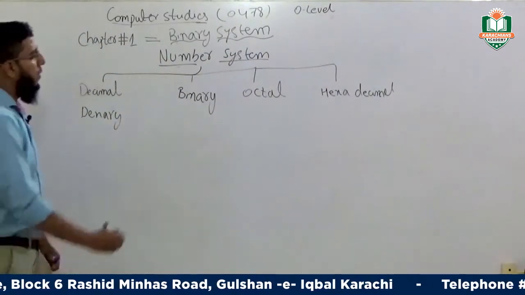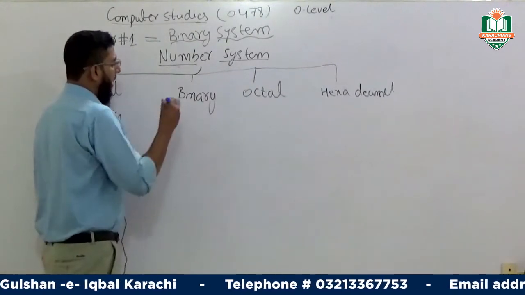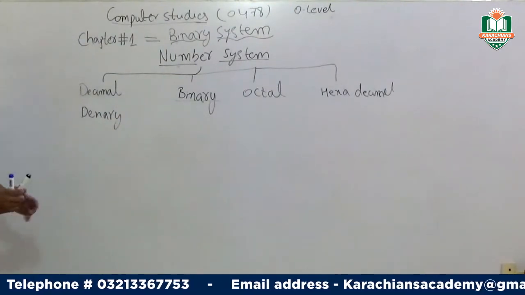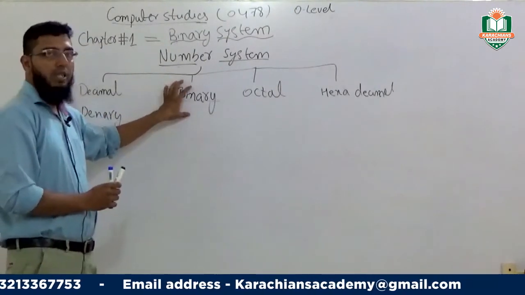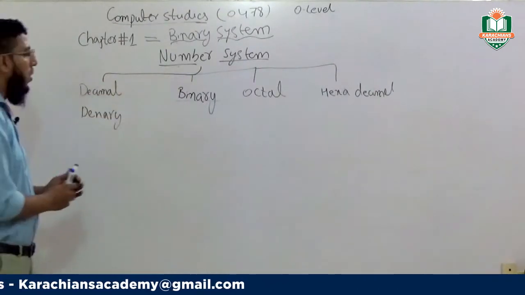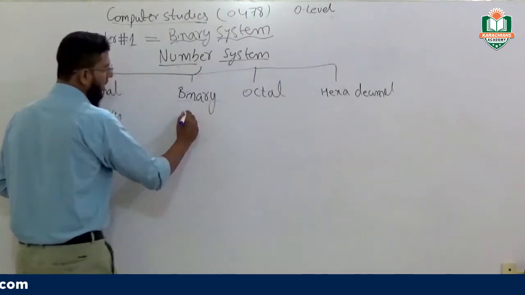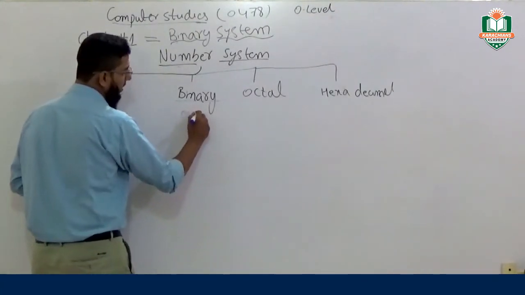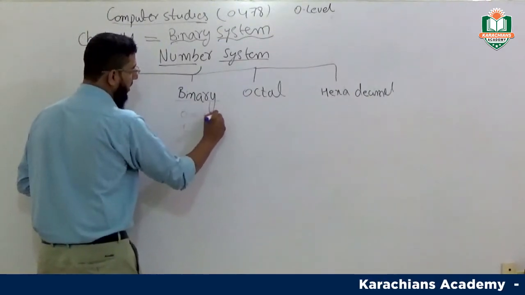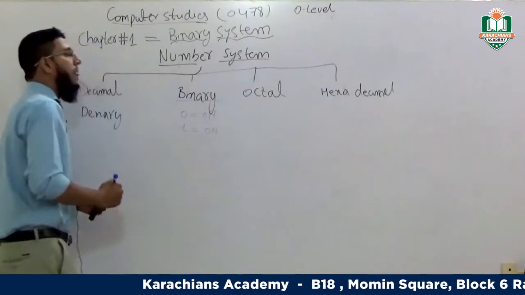Basically, our computer only knows this number system, the binary number system. Why does a computer use the binary number system? Because a computer works on different switches, and switches work on on and off states. We have two states: the first is called state zero, and the second is called state one. Zero state means your condition is off, and one state means your condition is on.